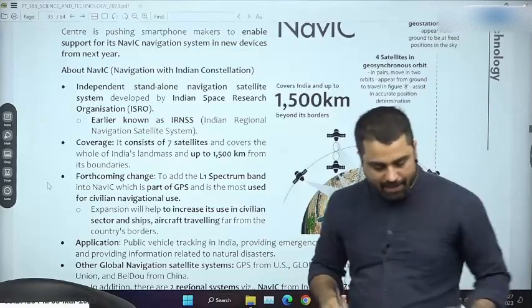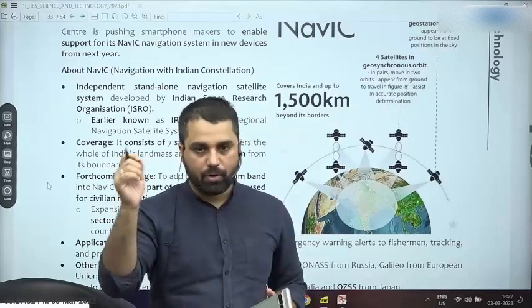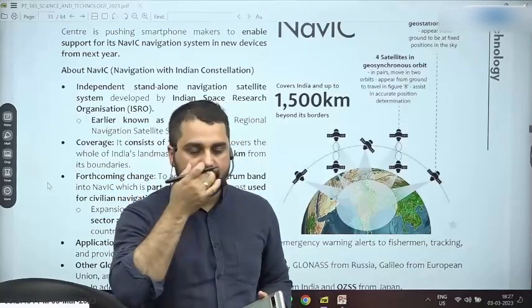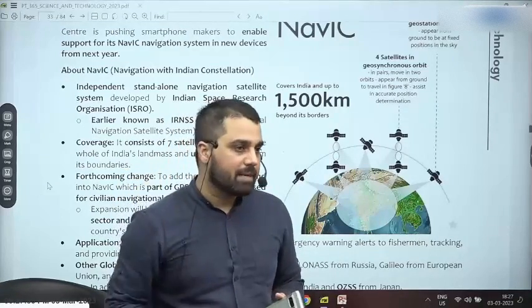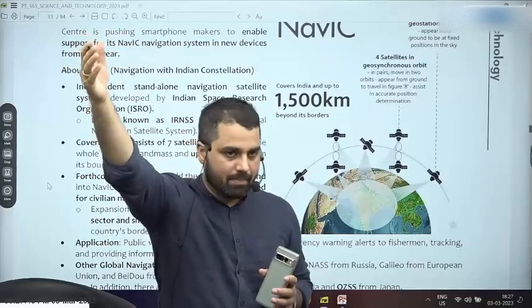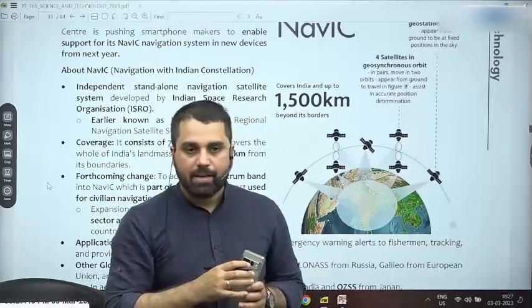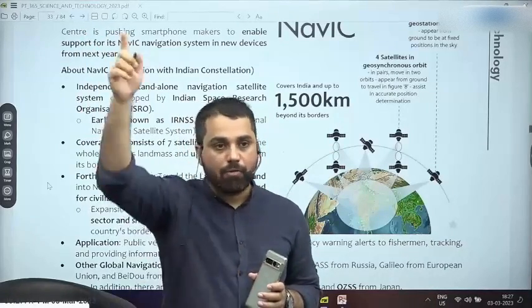Now, the GPS satellite has a very powerful clock also. That clock is called an atomic clock. An atomic clock can measure time with very, very high precision. So based on how much time it has taken for the signal to travel from the satellite to this electronic receiver, it can calculate how far away it is.